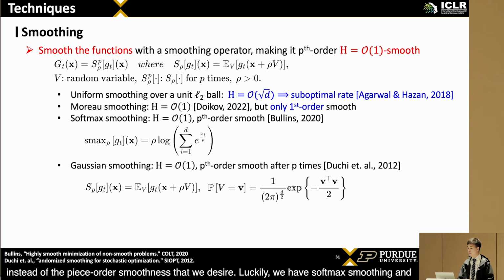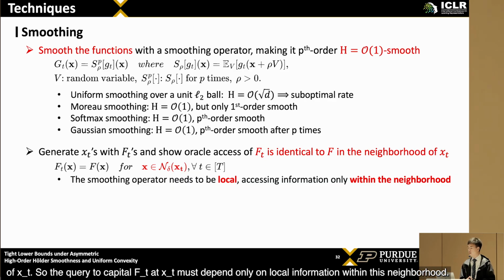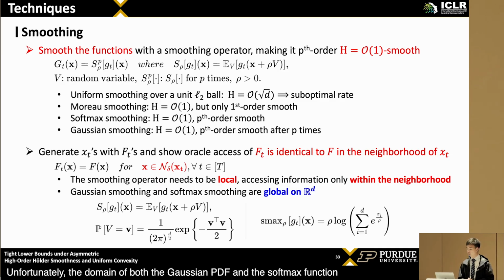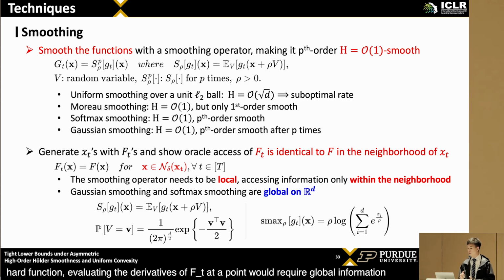Luckily, we have softmax smoothing and Gaussian smoothing that support both p-order smoothness and constant parameter h. But remember that we require the capital F_t to be equivalent to capital F within some neighborhood of x_t. So the query to capital F_t at x_t must depend only on local information within this neighborhood. Unfortunately, the domain of both the Gaussian PDF and the softmax function span the entire R^d space. Once we apply Gaussian smoothing or softmax smoothing to construct a hard function, evaluating the derivatives of F_t at a point would require global information beyond this neighborhood.